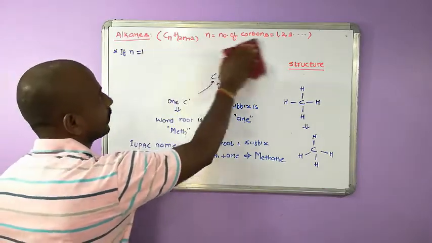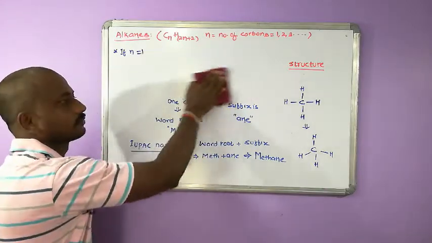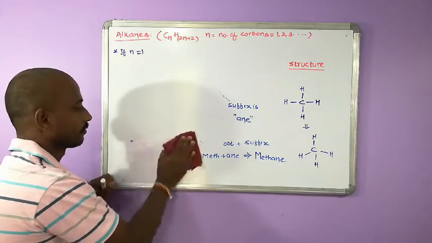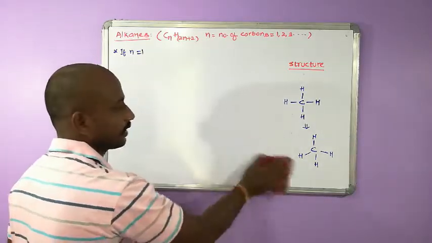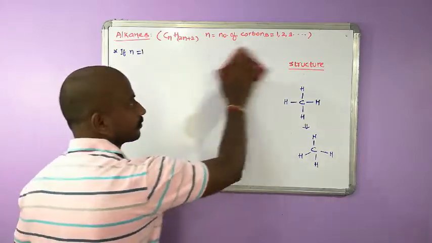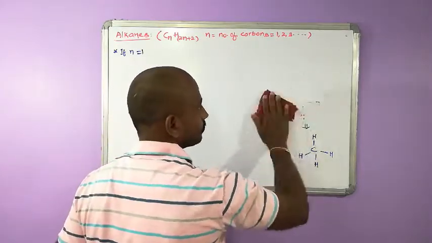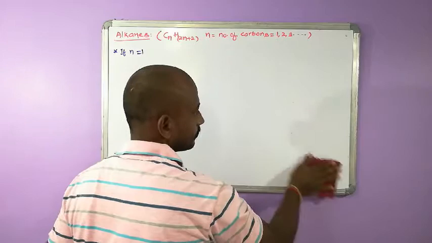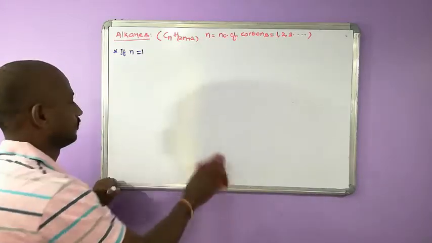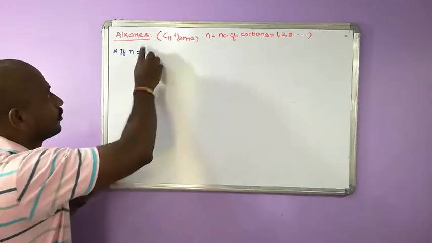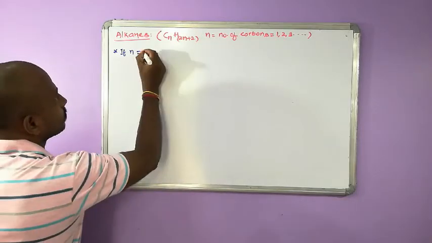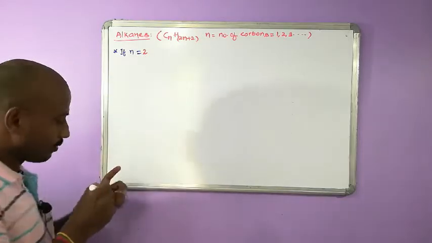Then let's go for the next one. If n is equal to 2, what would be the structure and what would be its name? If n is equal to 2, what is the formula of alkane?